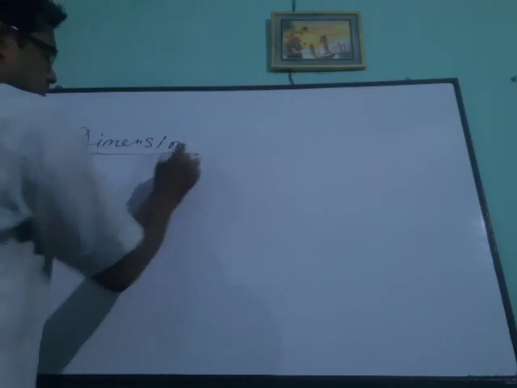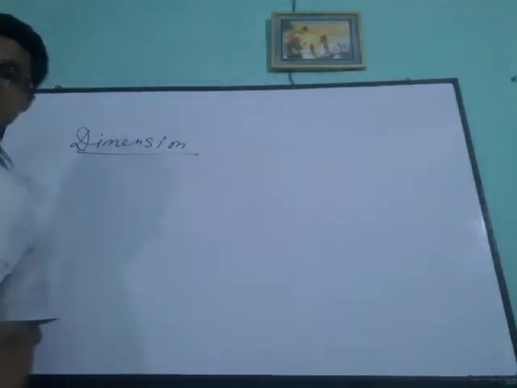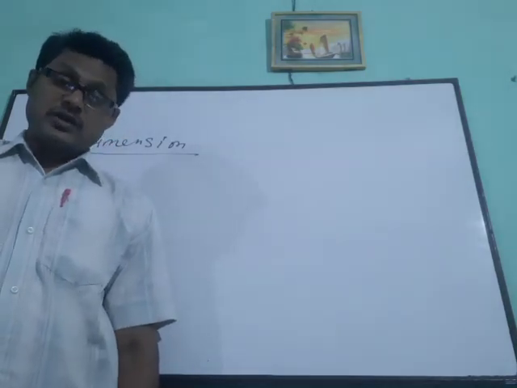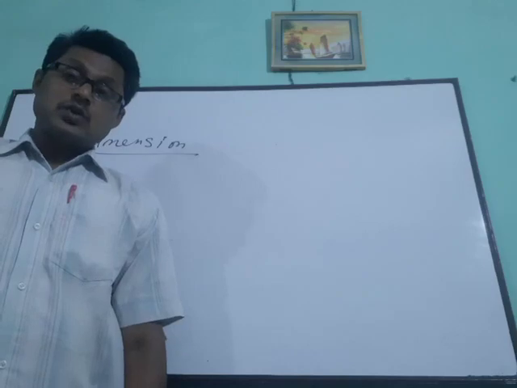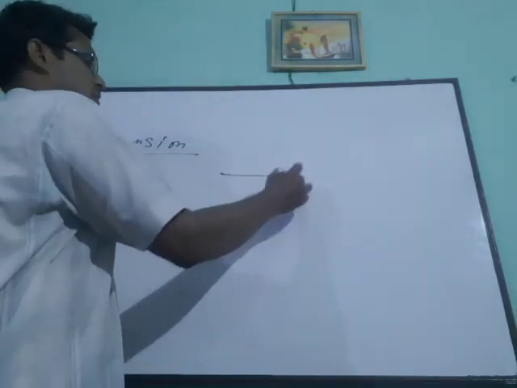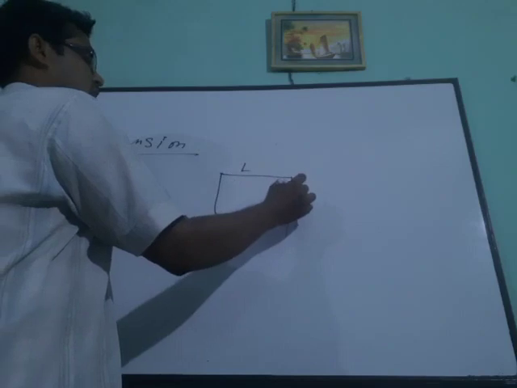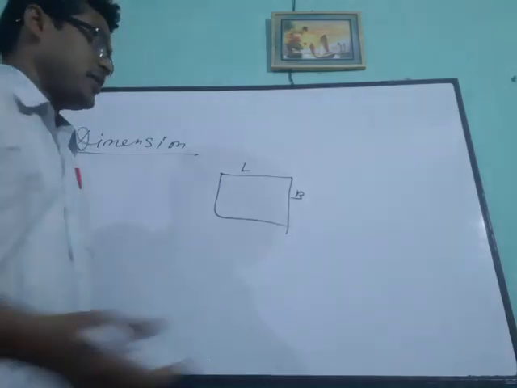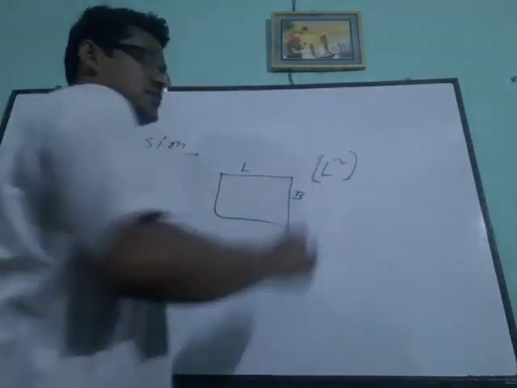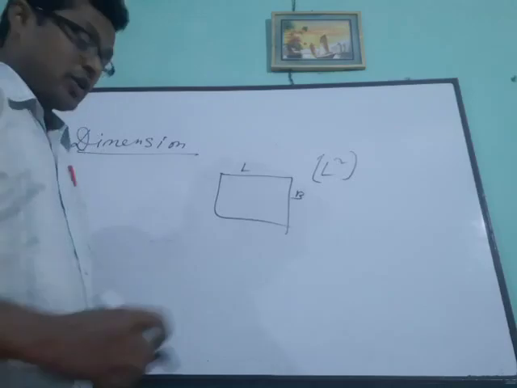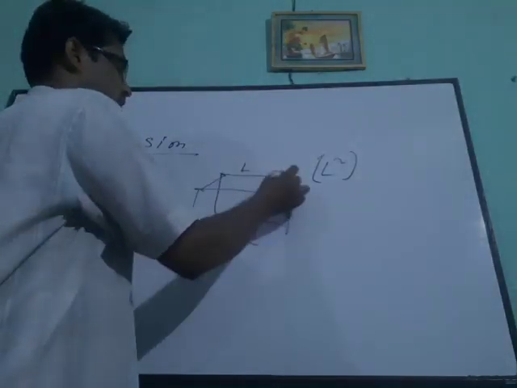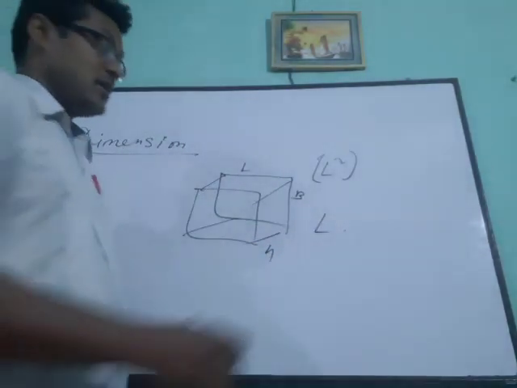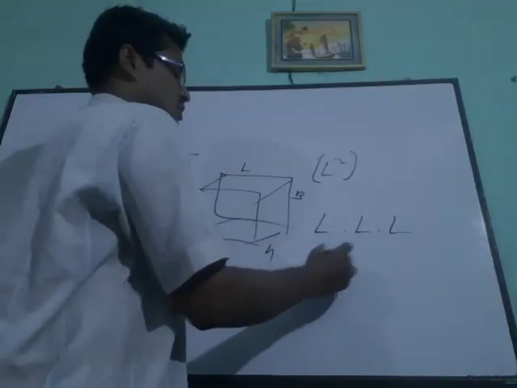Dimension means the powers which are required to form derived units. Just consider area. Area means length into breadth. Length is fundamental, breadth is also length, and area means L square. So here the dimension is 2. But in the case of volume, we have to take length, breadth and height also. Length is L, breadth is L and height is L. So it comes to L cube.